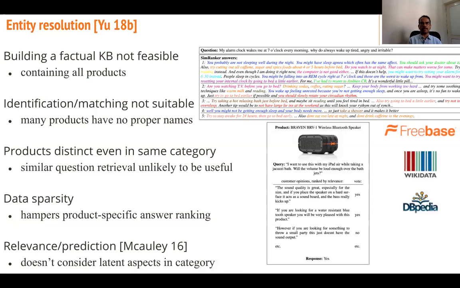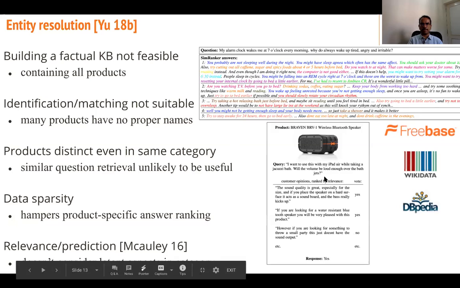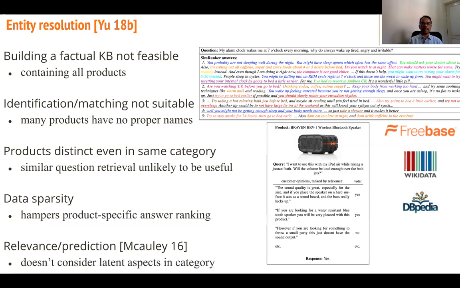Entity resolution, right? Building a factual knowledge-based answer for such questions is not feasible, containing all products in particular. Identification or matching also is not suitable. Many products have no proper names. Products are distinct even in the same category. Similar question retrieval is unlikely to be useful. Data sparsity hampers product-specific answer ranking. So McAuley 16 had relevance and prediction, but that doesn't consider latent aspects in category.